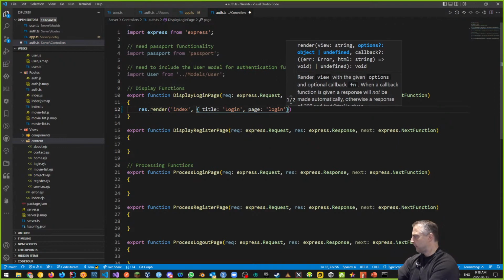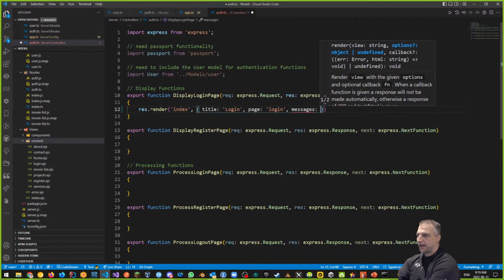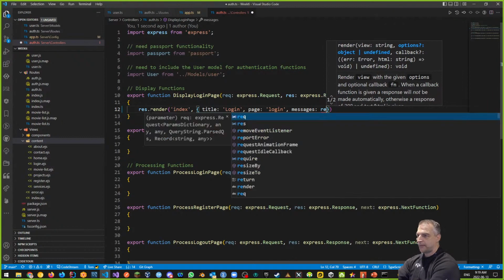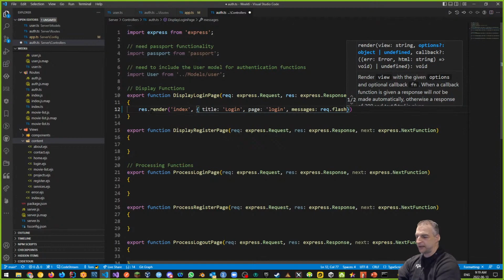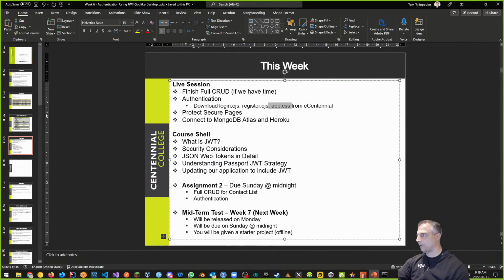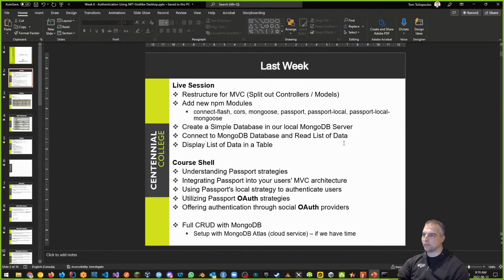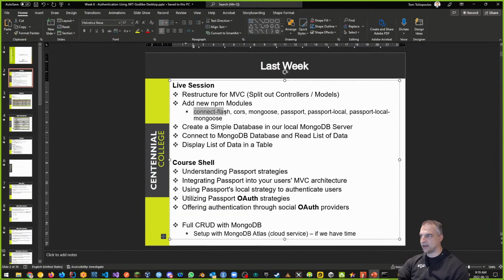That's like normal, right? But I want to have some additional information from now on. I want to have a messages object that can send messages to my page. And I'm going to use our request.flash. We never set this up yet, but we need to configure this. I'm going to use request flash. That's what I'm going to do. Flash, remember we used connect flash last week. If you look at our PowerPoint, remember last week what we did? We added a bunch of modules, and one of them was Connect Flash. Connect Flash, like I mentioned last week, is a module that we can use.